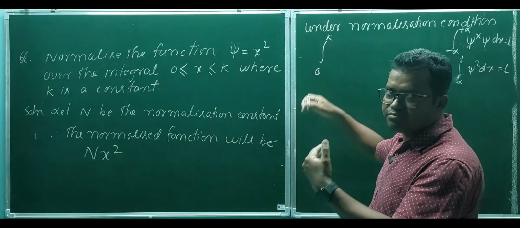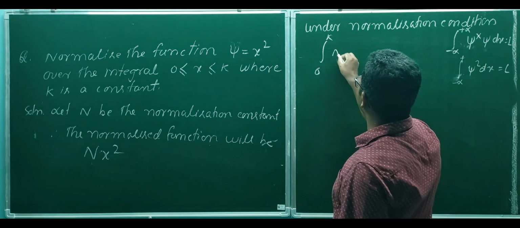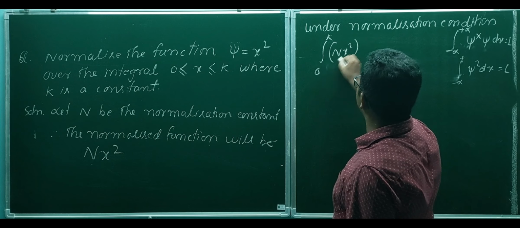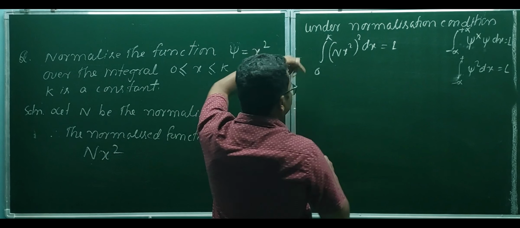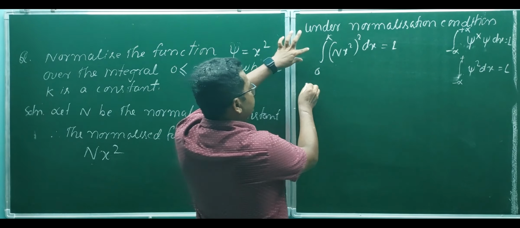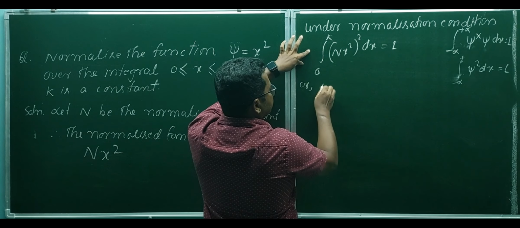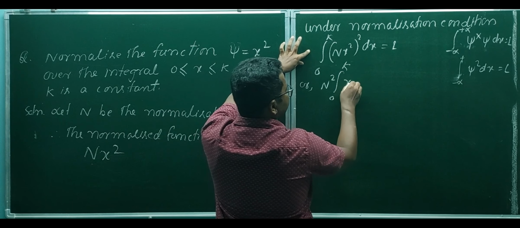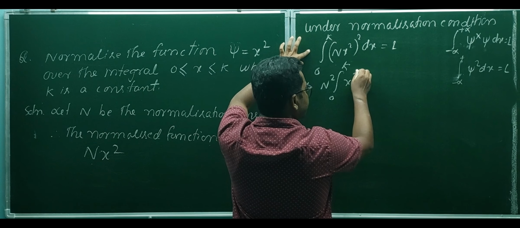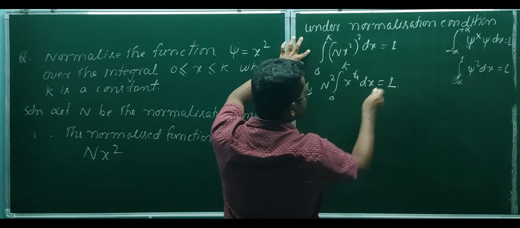So what is the normalized function? This is the normalized function, integration of N x square whole square dx equals 1. Now simple mathematics: N square is a constant quantity and comes out of the integration, integration from 0 to k of x square squared, that is x to the power 4 dx, equals 1.